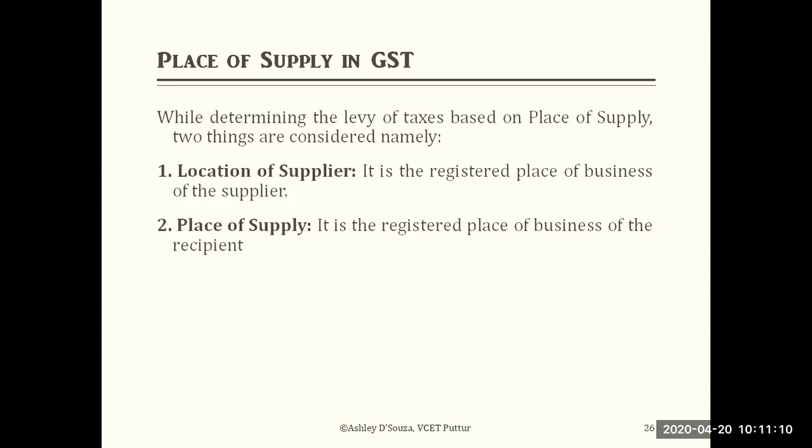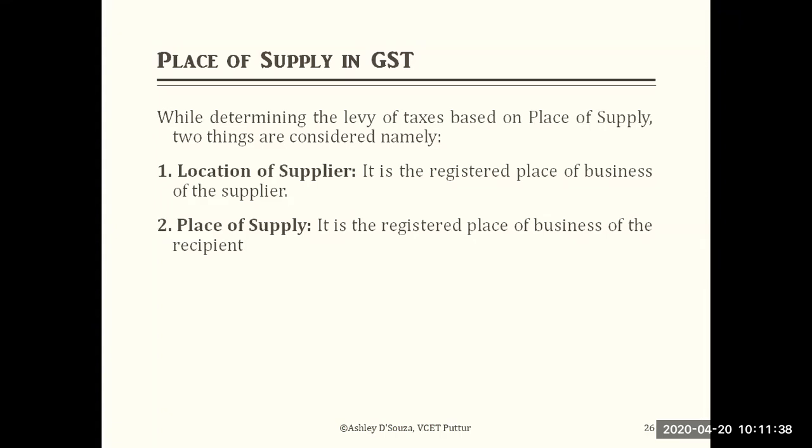Next, place of supply. Place of supply means where the goods have been dropped, where the recipient has received the goods or services. It is the registered place of business of the recipient, where the receiver has registered the business.